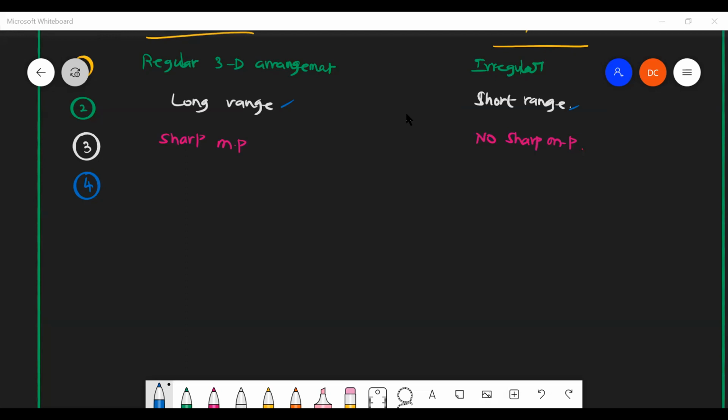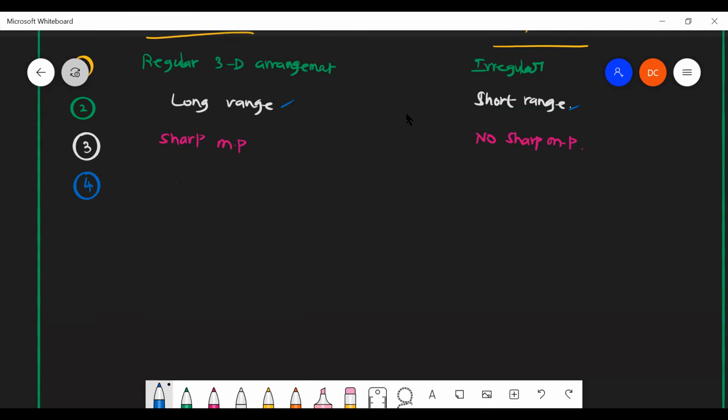I asked only for the difference. Only crystalline solids have ionic bonds and metallic bonds. Okay, fine.